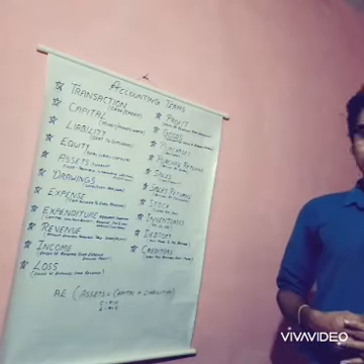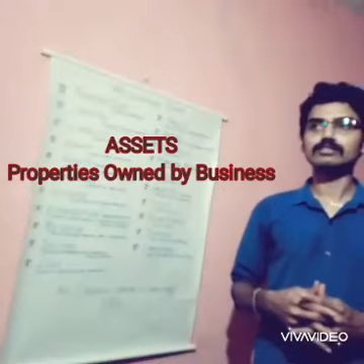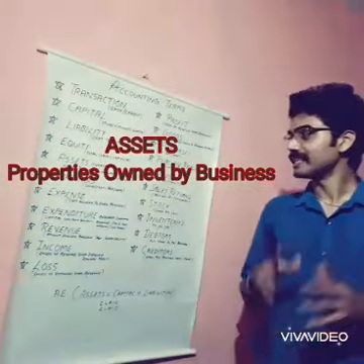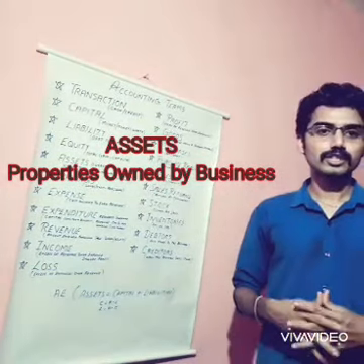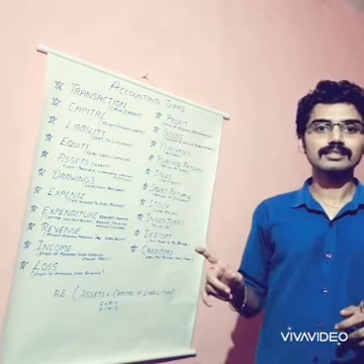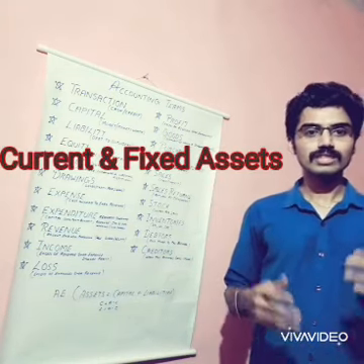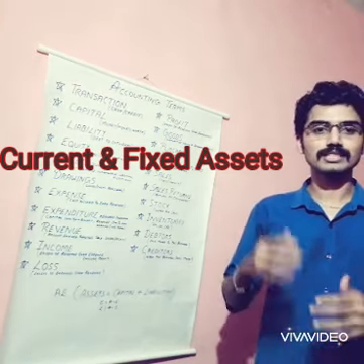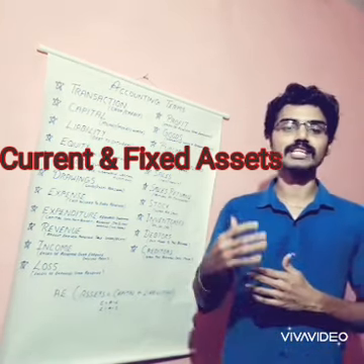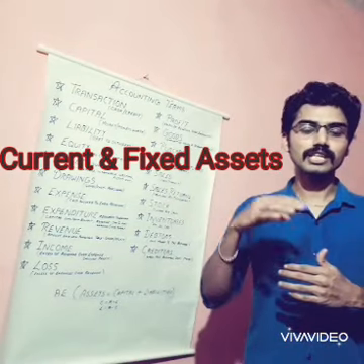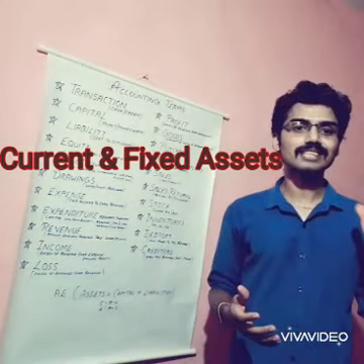And next one is assets. So assets, which are the properties that are owned by the business, can be called as asset. And this asset can be broadly classified into two types, that is current assets as well as fixed asset. Current assets are those assets which are short term in nature, that means they can be converted into cash within a period of 1 year. Such type of assets which can be converted within a period of 1 year can be called as current assets.